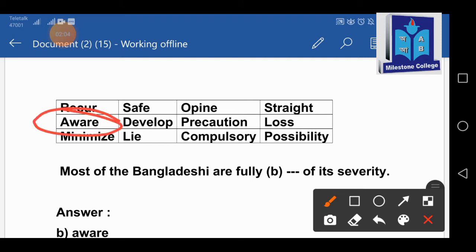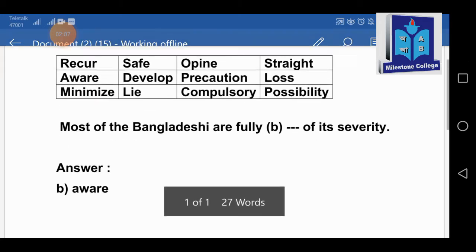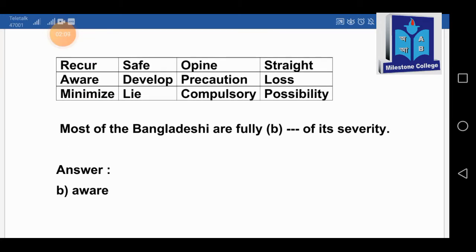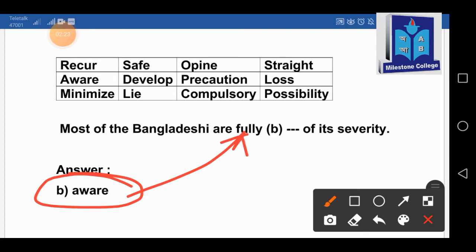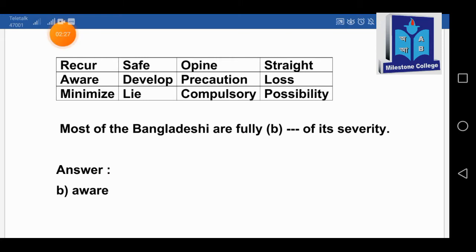So there you see, most of the Bangladeshi are fully aware of its severity. And here if you look at the answer, I mean that adjective is modified by this very adverb. So here we have got the answer of number B.